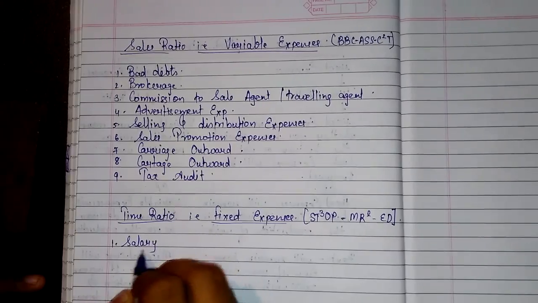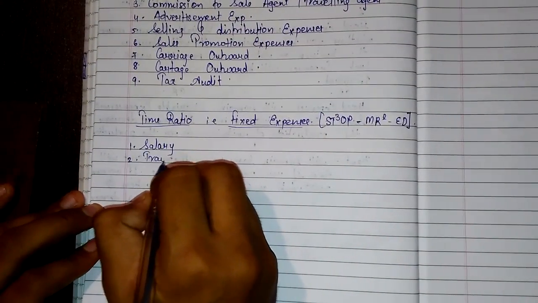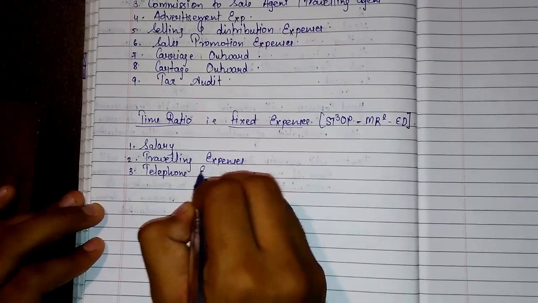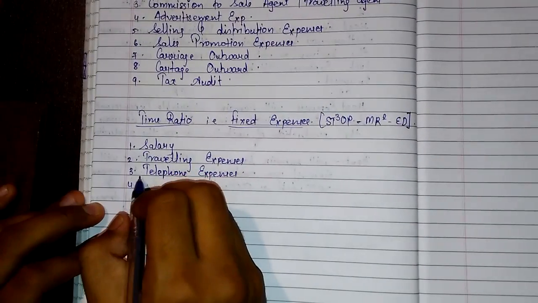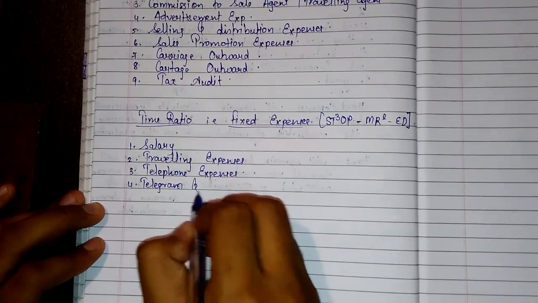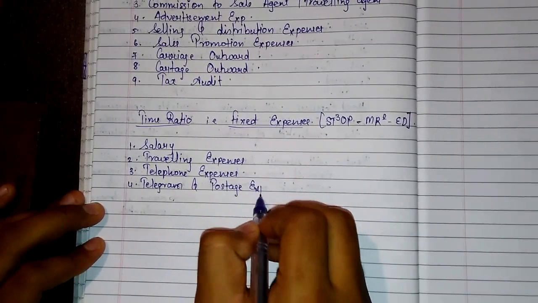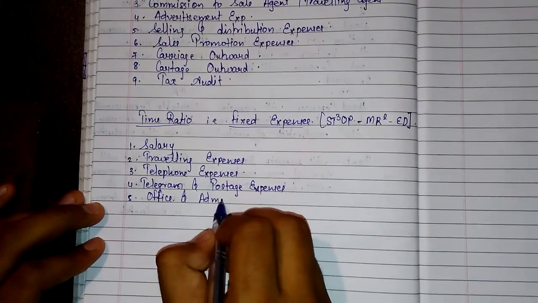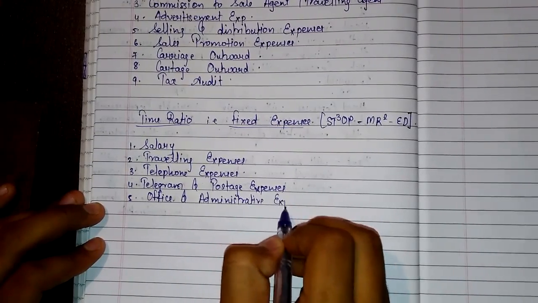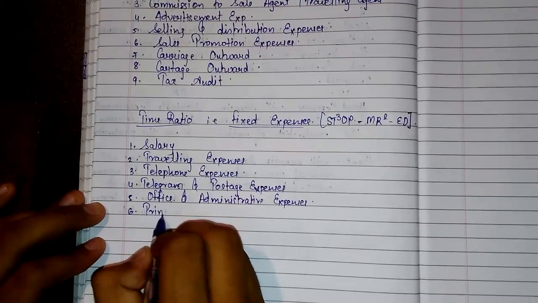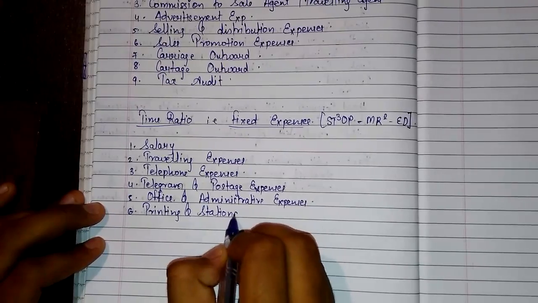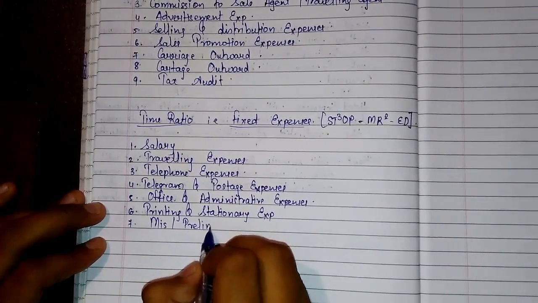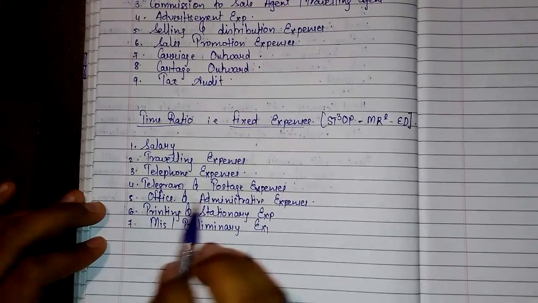First is salary, second is traveling expenses, third is telephone expenses, fourth is telegram and postage expenses, fifth is office and administrative expenses, sixth is printing and stationery expenses, seventh is miscellaneous or preliminary expenses.